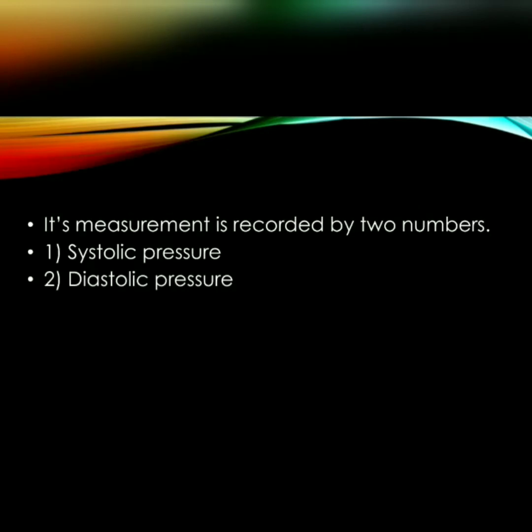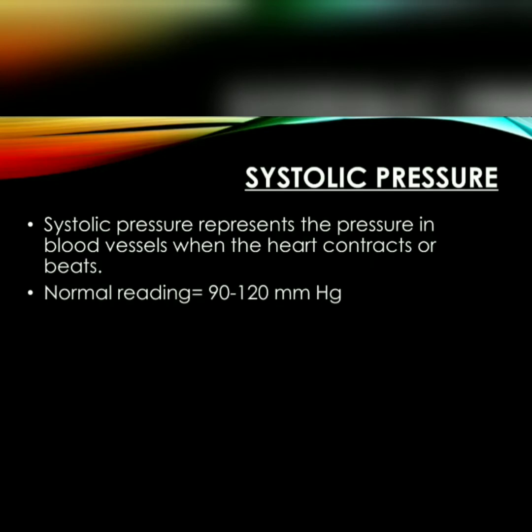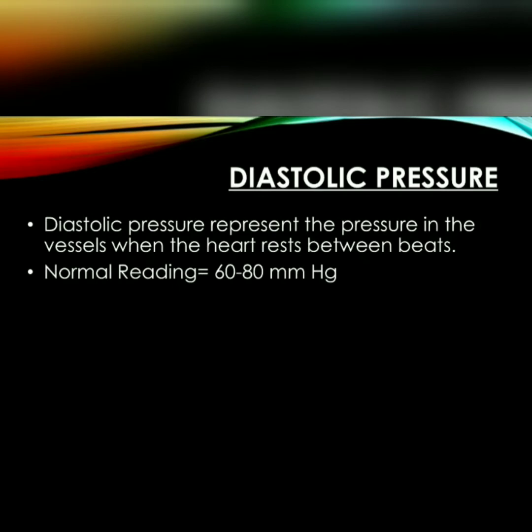Its measurement is recorded by two numbers, systolic pressure and diastolic pressure. Systolic pressure represents the pressure in the blood vessels when the heart contracts or beats. Normal reading 90 to 120 mm of mercury. Diastolic pressure represents the pressure in the vessels when the heart rests between beats. Normal reading 60 to 80 mm of mercury.